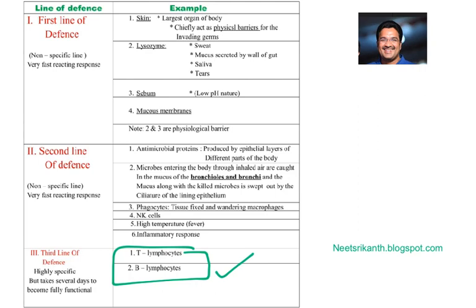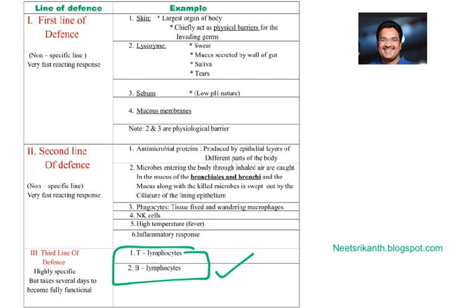What is the basic difference between the first line and second line, and the third line? The first line of defense and second line of defense are non-specific lines. We don't have any immunological memory with that kind of defense. In the third line of defense, the T lymphocytes and B lymphocytes interact with the microbes, and when they do the destruction, we get immunological memory.